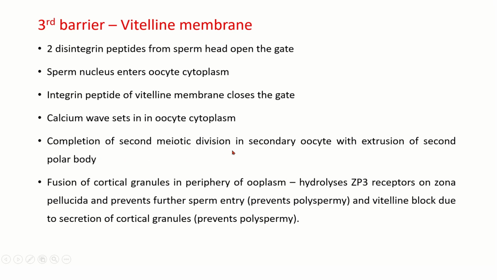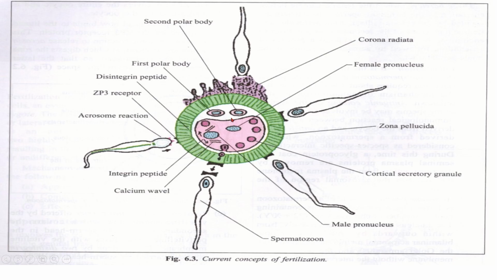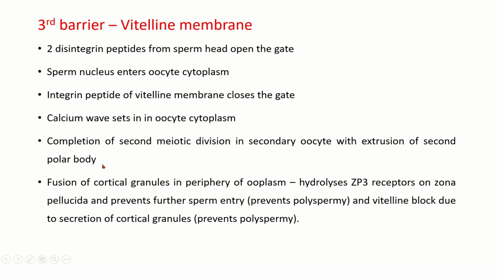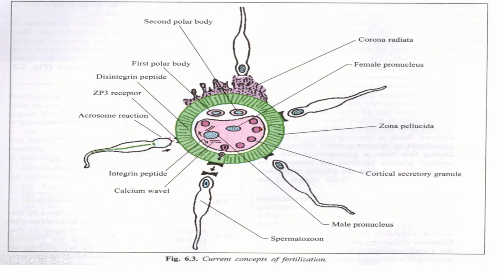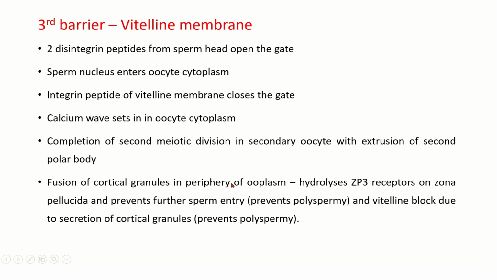There will be completion of the second meiotic division. You can see here there is the second polar body also, completion of the second meiotic division with the extrusion of the second polar body. Fusion of cortical granules in the periphery of the ooplasm. You can see the fusion of cortical granules which are coming here trying to close the vitelline membrane.